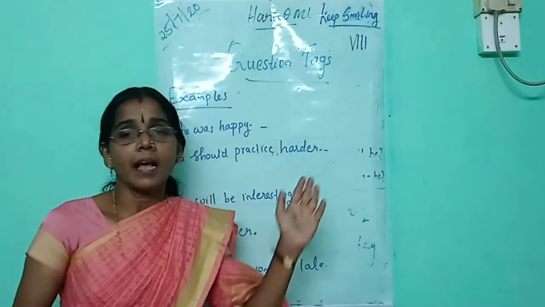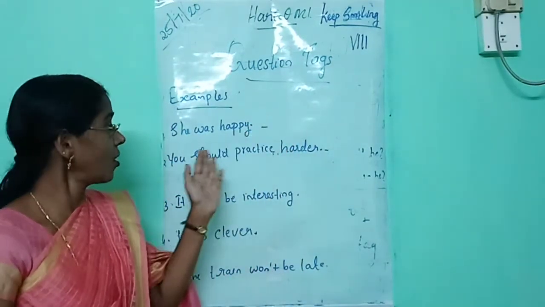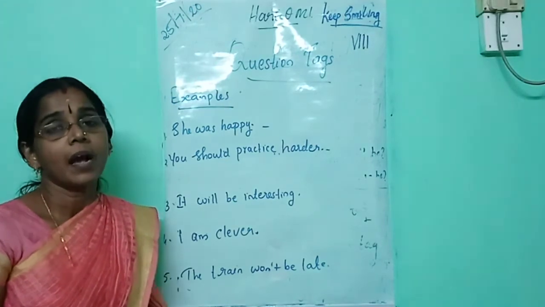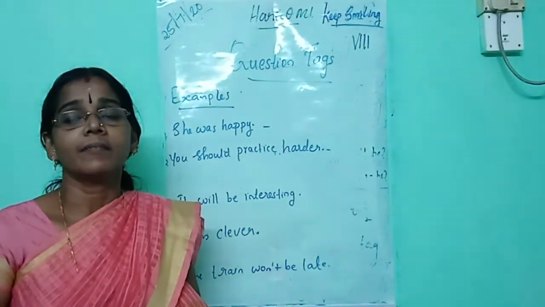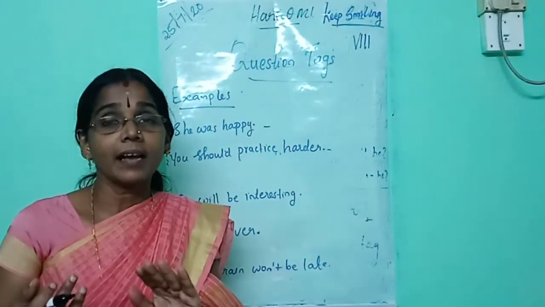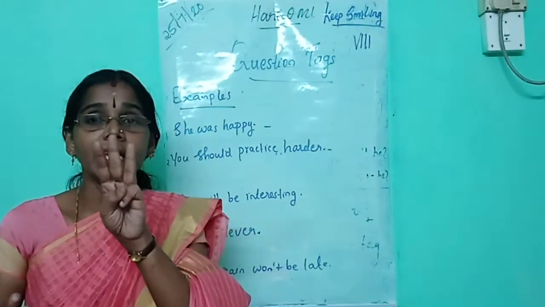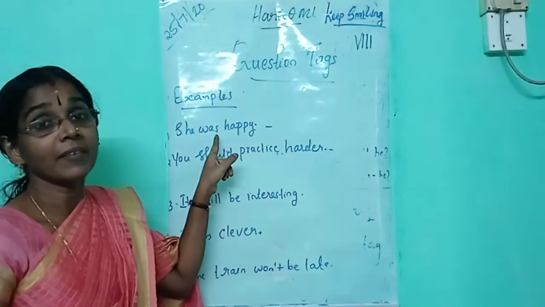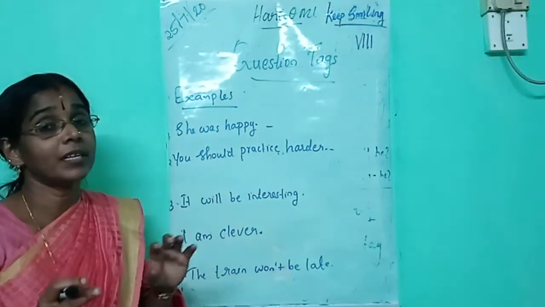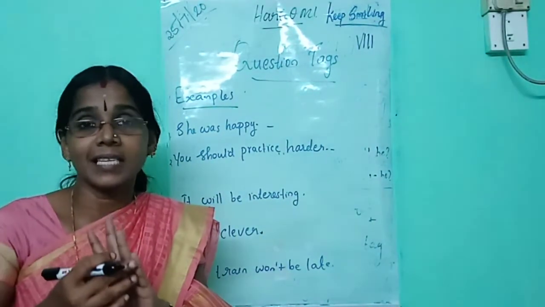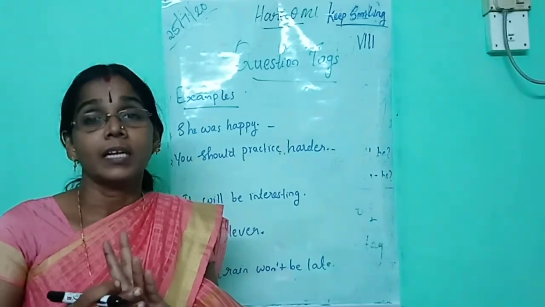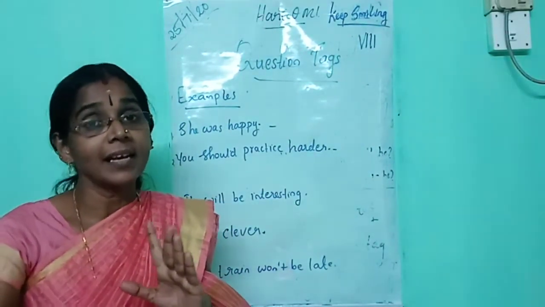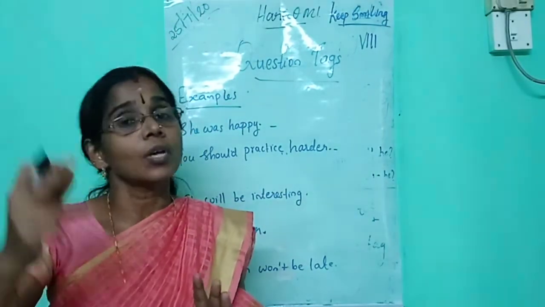Here I have written a few examples. All of you listen. The first one is: she was happy. How will you write the question tag? When you write the question tag, you should remember three important points. At first you should identify the helping verb from the given sentence. Second, you should check whether the sentence is negative or positive. Third, if the sentence is positive, use the negative tag. If the sentence is negative, use the positive tag.